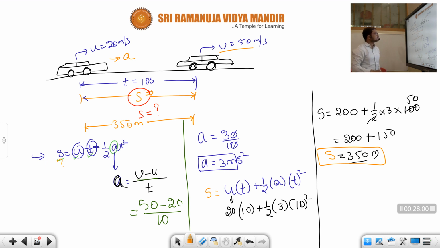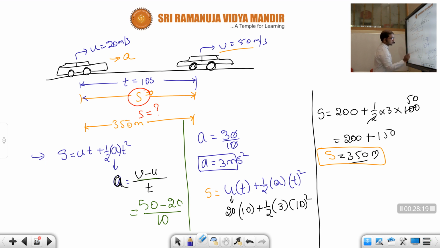Okay children, so this is the way you can apply the s equal to ut plus half at square formula. I will write neatly here again: s is equal to ut plus half at square. We extracted this a, we needed to get this a.